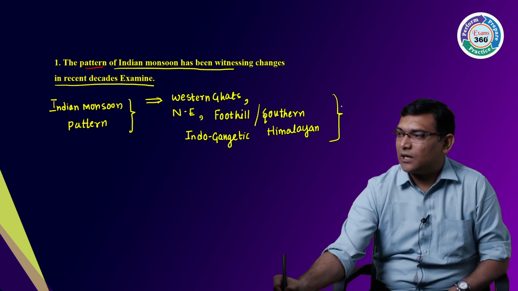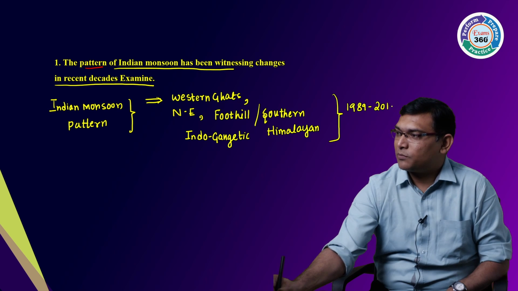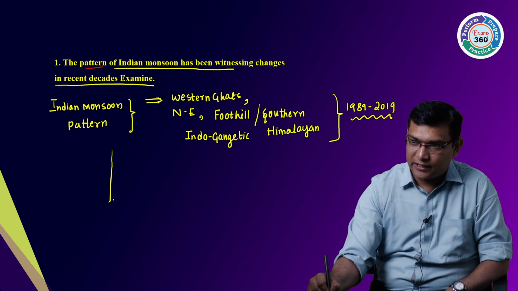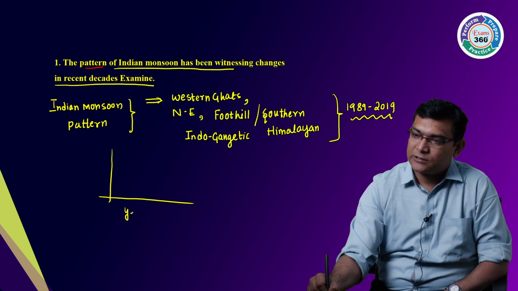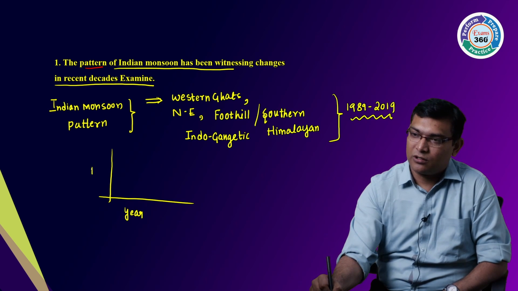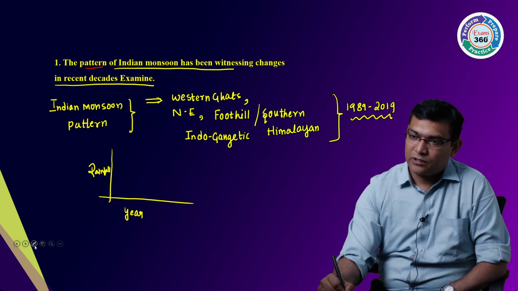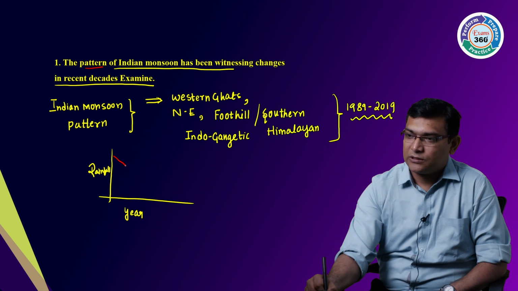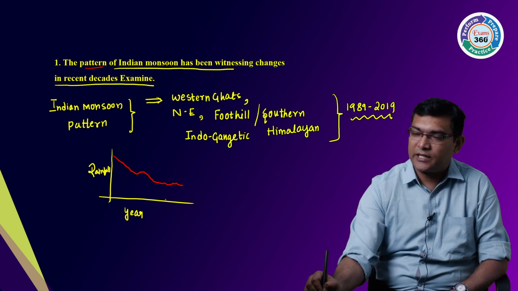However, recently, if we take the data from 1989 to 2019, there is a decreasing trend in the rainfall. If I draw year against rainfall, there is a decreasing trend in the rainfall like this, over the years.